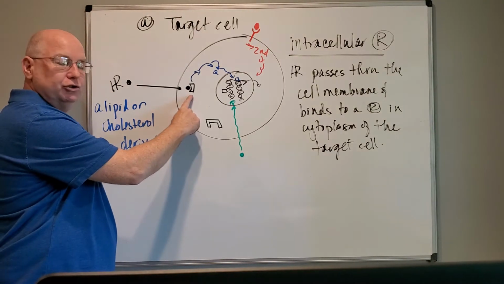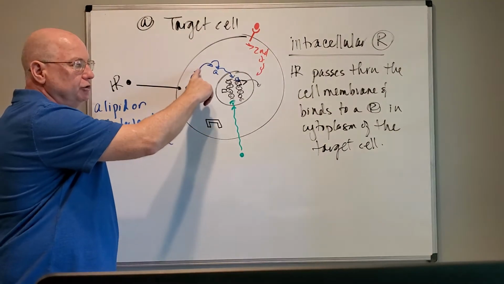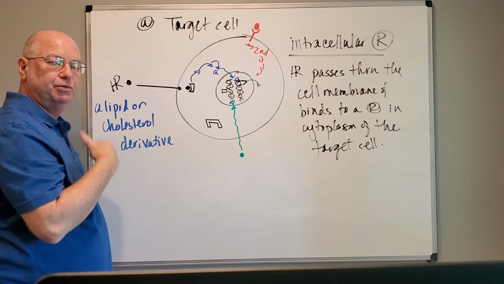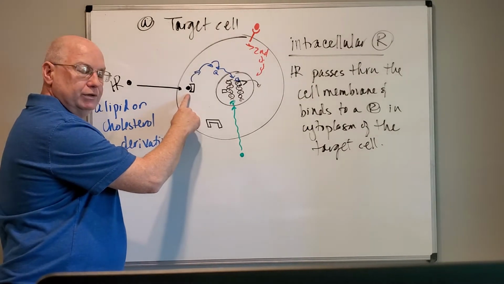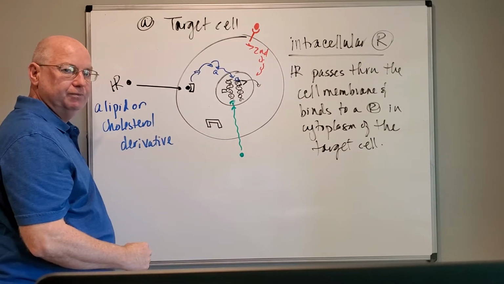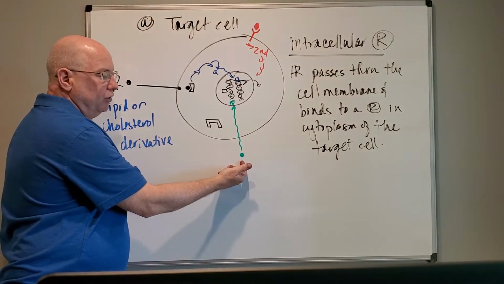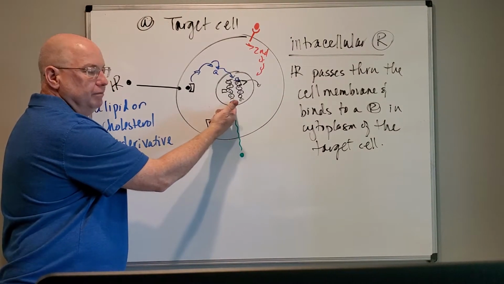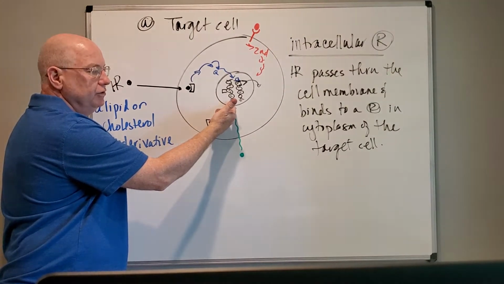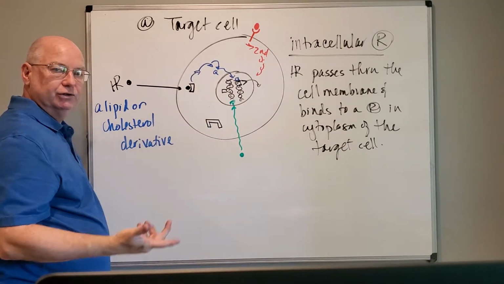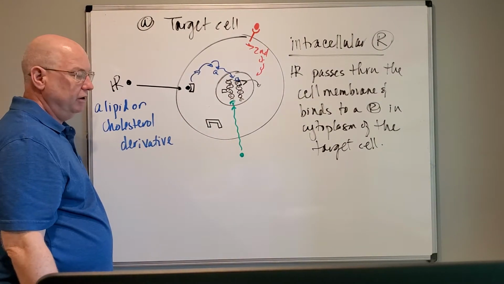If the hormone binds to an intracellular receptor, it can also trigger an enzyme cascade, but there's no G protein, or the receptor complex can enter the nucleus. And then finally, if the hormone has an intranuclear receptor, it can bind to the receptor inside the nucleus and alter the cell's physiology by turning a gene on or off.